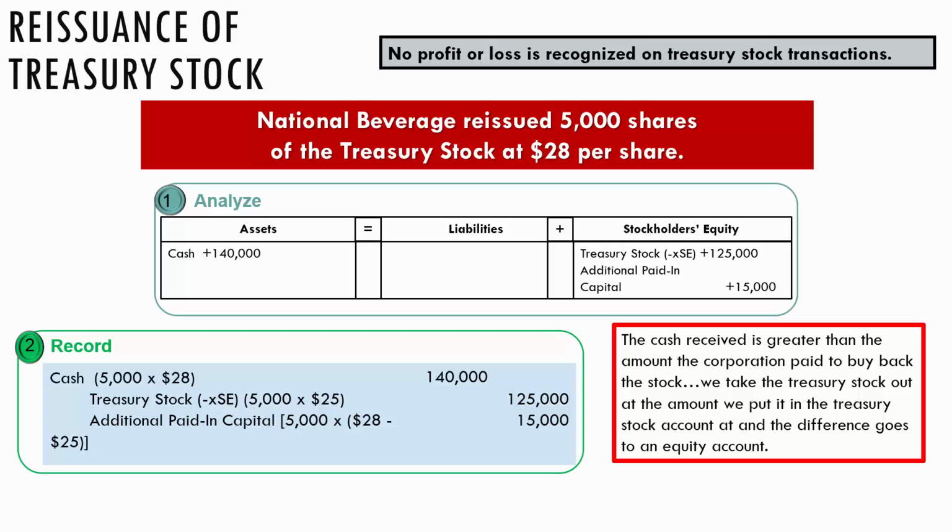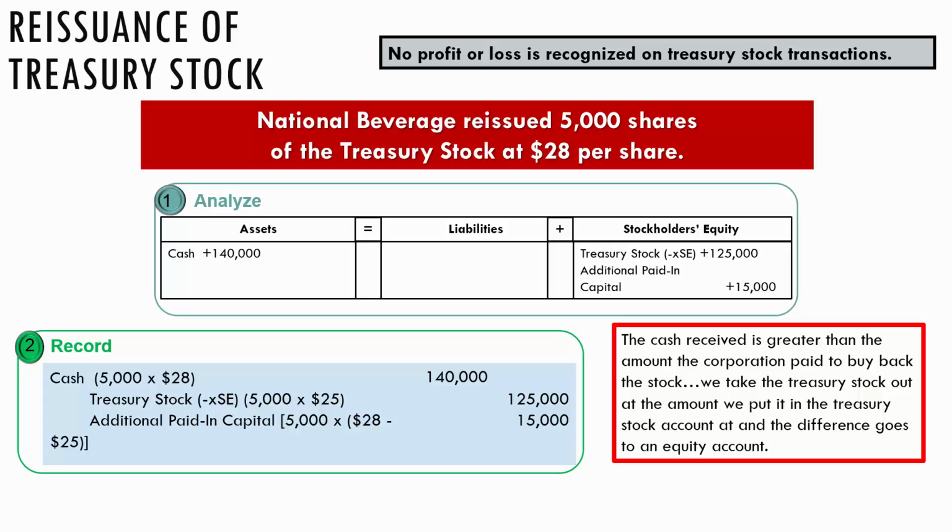So we put a number of shares in our treasury, and now we're going to take them out of the treasury and send them back to the public. When we send them back to the public, they could either pay us more than the $25 which we paid to buy back our shares, or they could pay less. In this case, they paid $3 more.